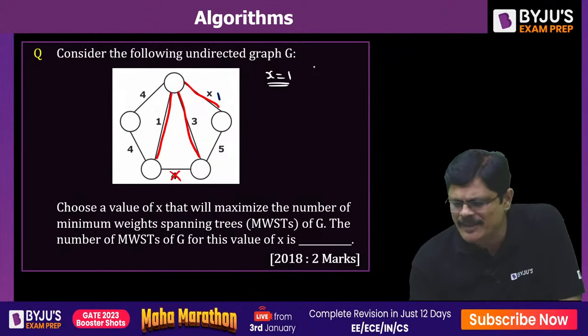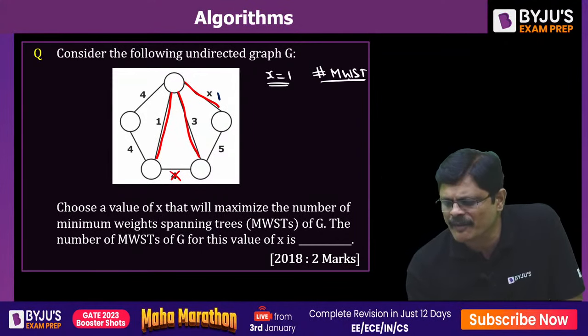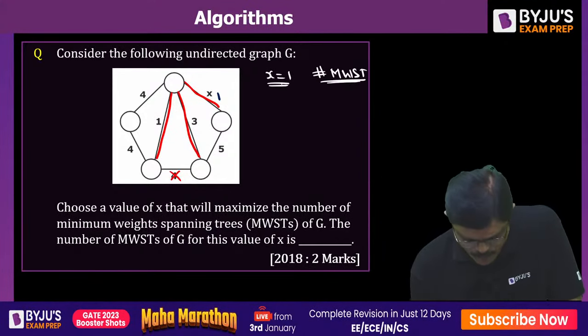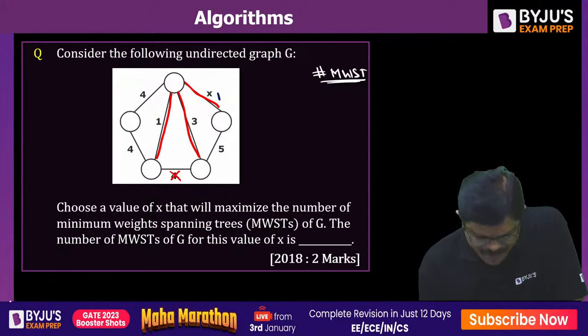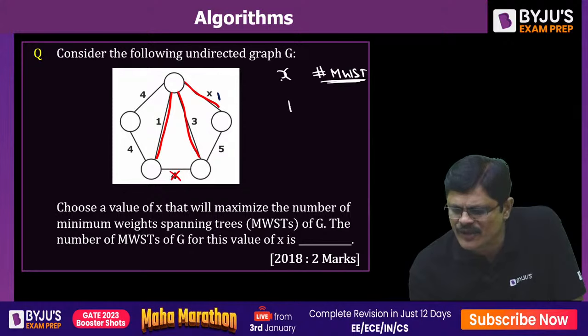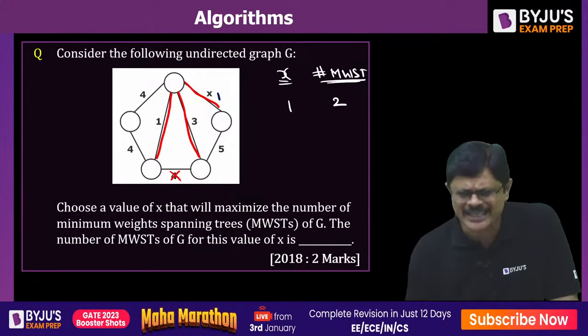So, the number of minimal weight spanning trees possible in this case, when x is equal to 1, is 2. See, when the value of x is 1, the number of minimal weight spanning trees would be 2, my dear friends. Yes, Pranav Paul, that's it.